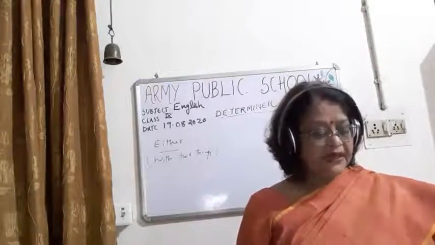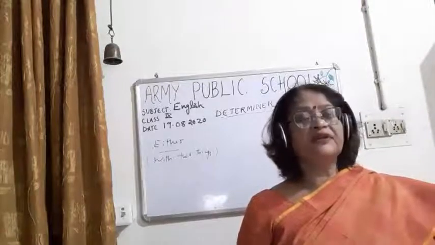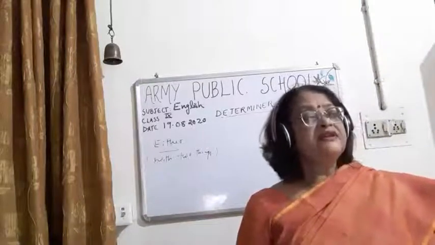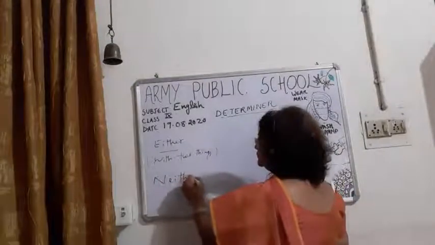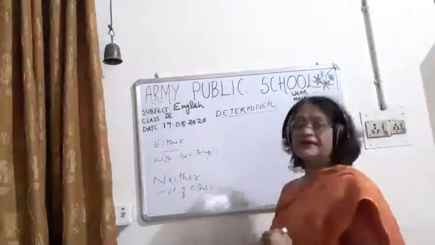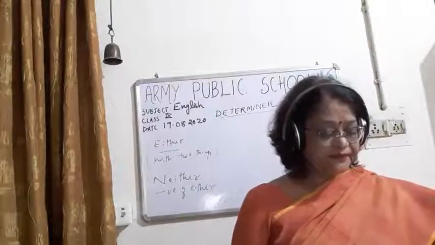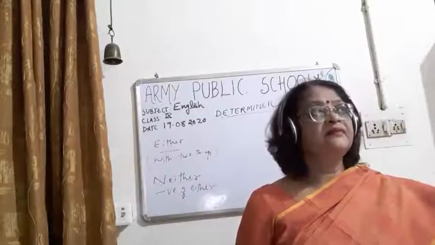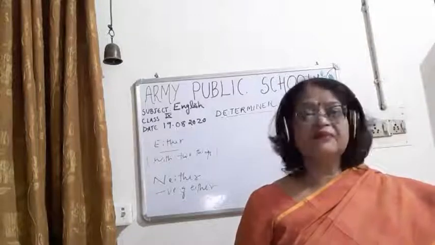Like, either of the two girls should come here. That means one out of two girls should come here. Now children, neither is the negative of either. So neither is used negatively here. Neither member came to attend the meeting. That means nobody, no one came to attend the meeting.